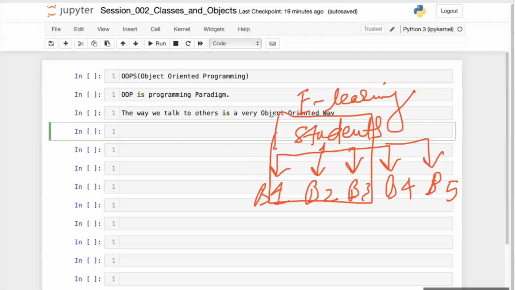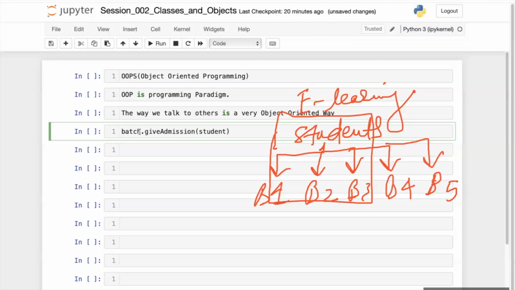Then, if this is the thing, my code should look like batch dot give admission, and whom to give admission? Student. And I am passing student here as an argument.